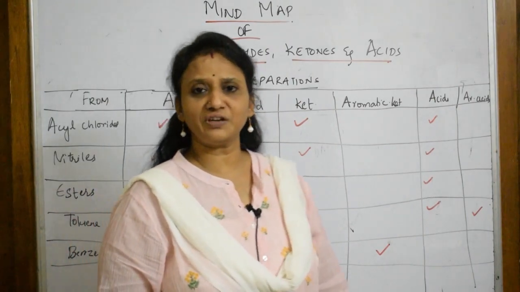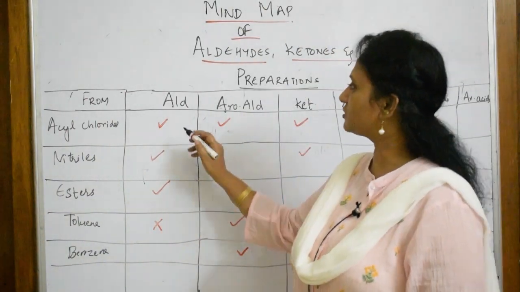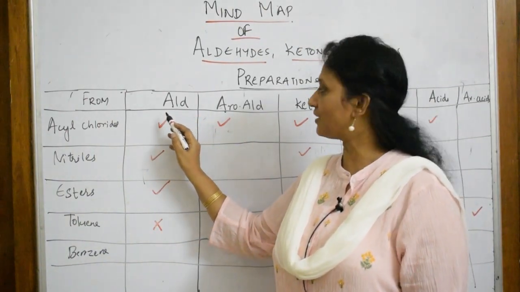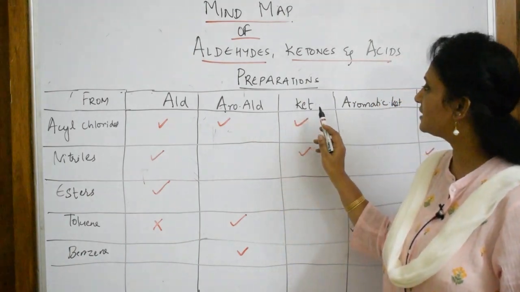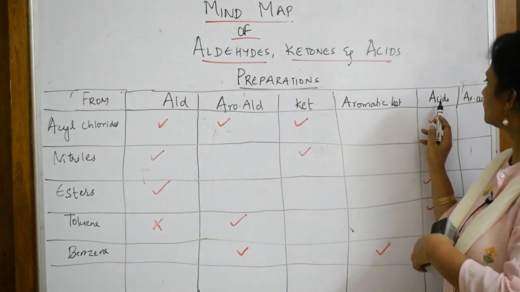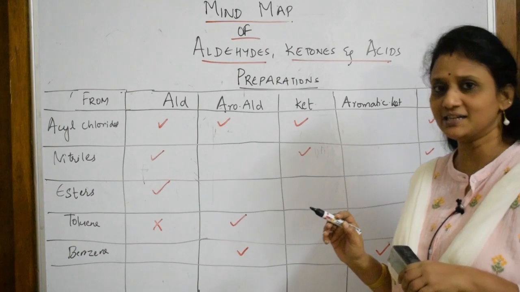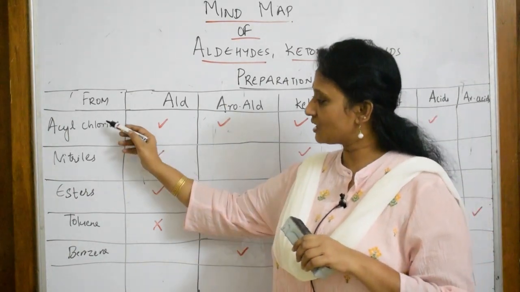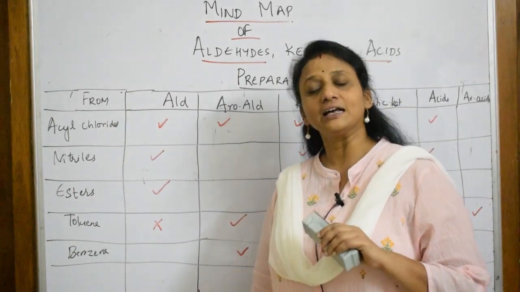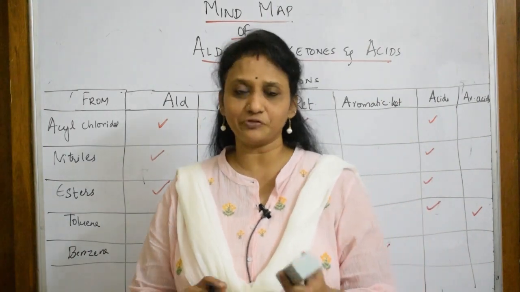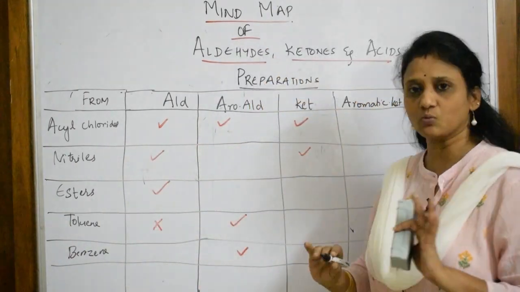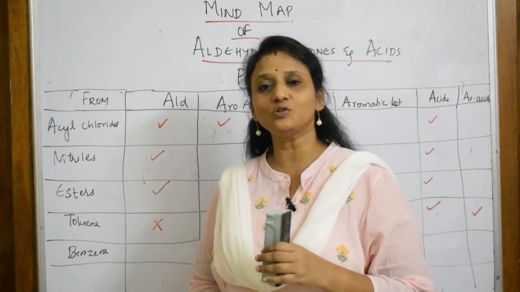So here, when I come to the first part, that is preparations. Basically what we have in the chapter, we are supposed to learn the preparations of aldehydes, aromatic aldehydes, ketones, aromatic ketones, acids and aromatic acids, isn't it? So right now, what are these? These are the reactants from which we are going to prepare. First, I listed out. I have just put a tick what is required, and then I'll give you a detailed explanation.